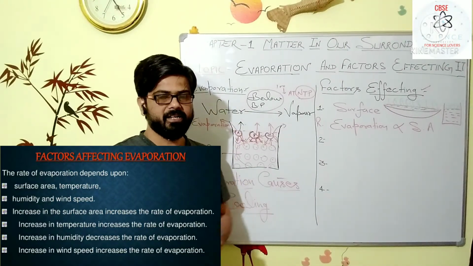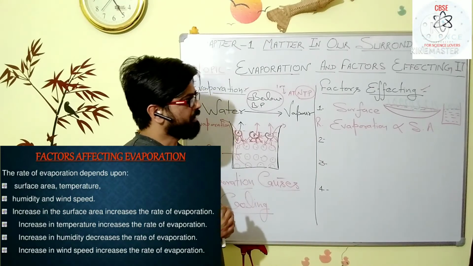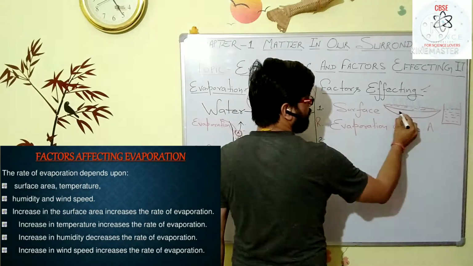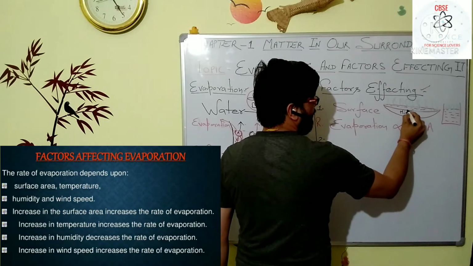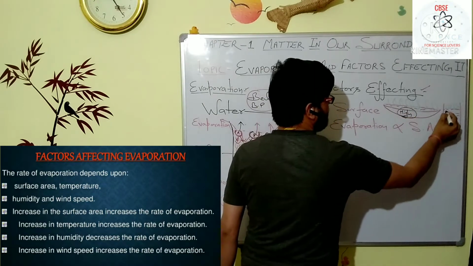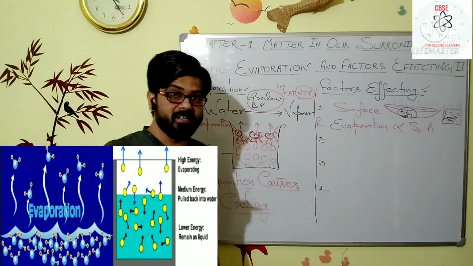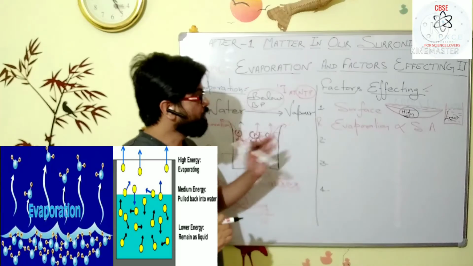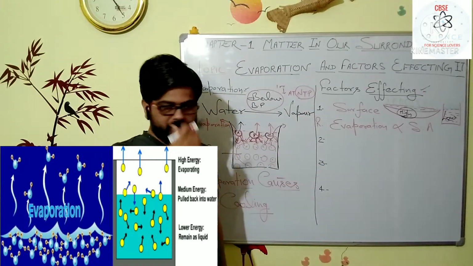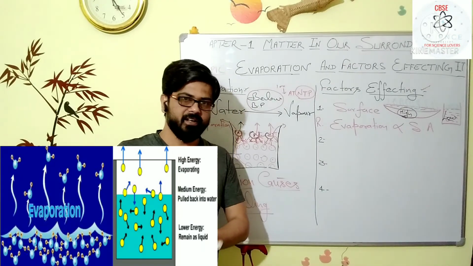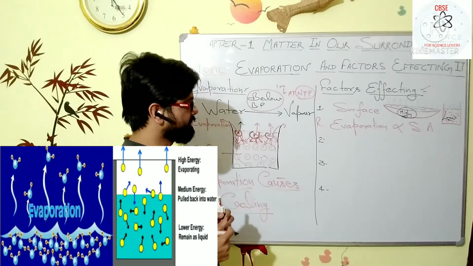So we can easily observe that the rate of evaporation is high in this case, and low in this case due to the surface area. So the rate of evaporation is directly proportional to the surface area. If you increase the surface area, the rate of evaporation increases.